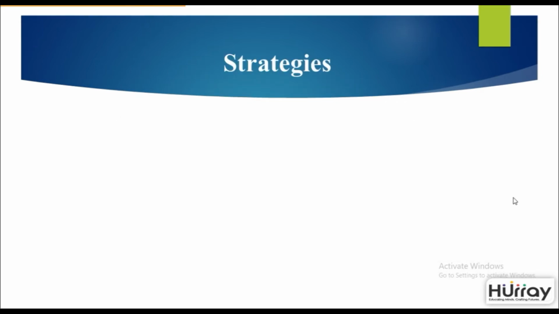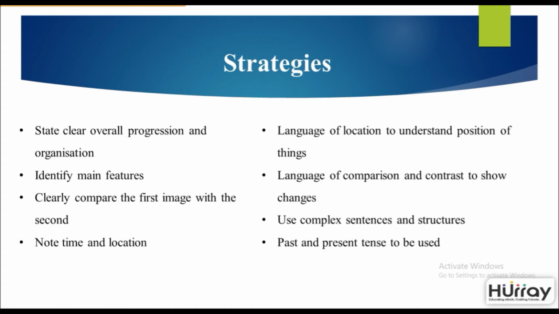Here are some strategies to do this type of question correctly and effectively. You must state the clear overall progression and organization. This basically means that you must properly align the information given in the graphs to the ones given in terms of writing. So a good way to do this is to use the first 2 or 3 minutes to make a rough note. Write down the points that you will be mentioning in each particular paragraph. Then use proper sentence structure and linking phrases to connect them together.